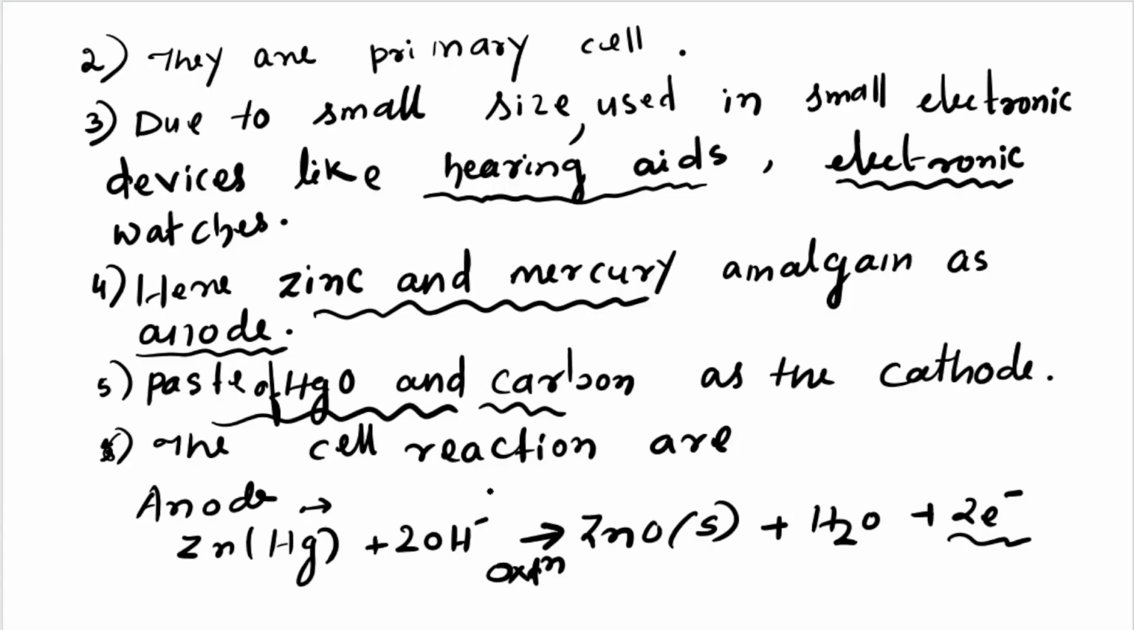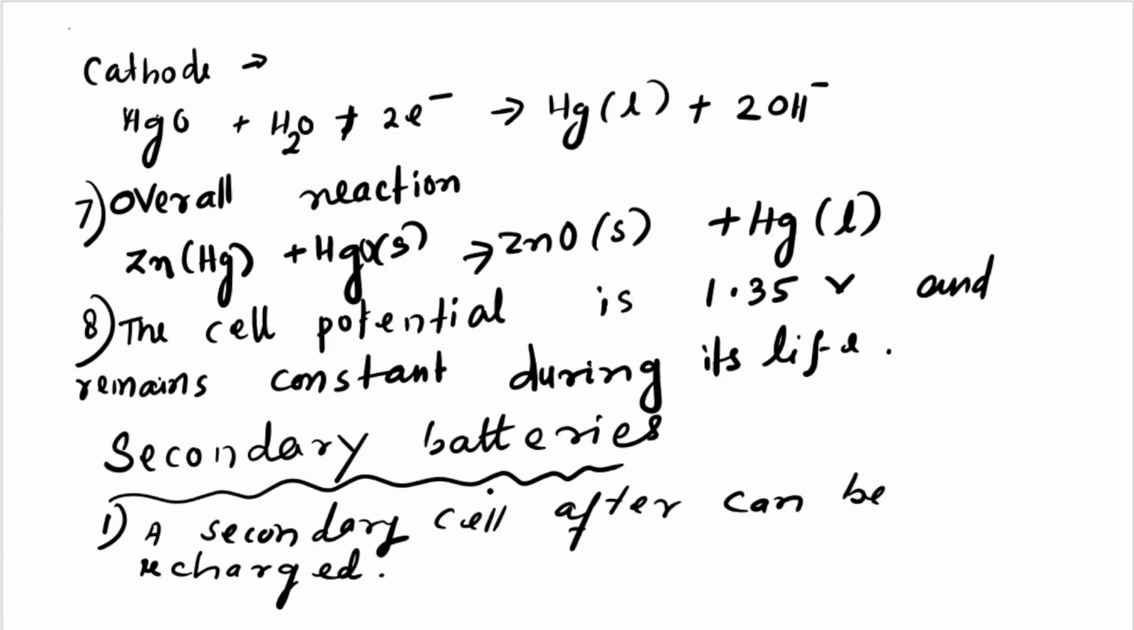Then what is important here? Which product is very important? At the cathode, mercuric oxide plus water plus 2 electrons. Plus 2 electrons means gaining, accepting electrons, so reduction takes place at the cathode. HgO changes to liquid mercury, mercury always in the form of liquid, and water changes to 2OH minus.